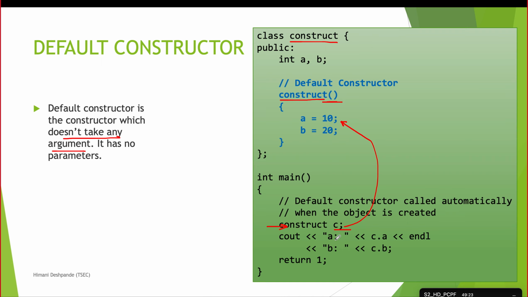Now later if we print the value of C.A and C.B, what will be printed? 10 and 20. Since we have created this object C, C.A will be initialized to 10 and C.B will be initialized to 20, and so these values will be printed. So this is your default constructor.